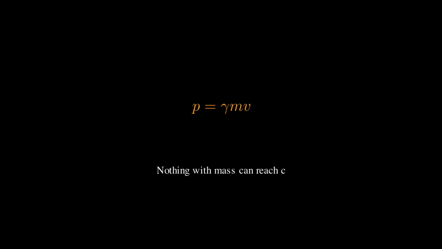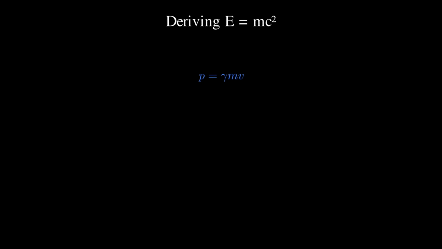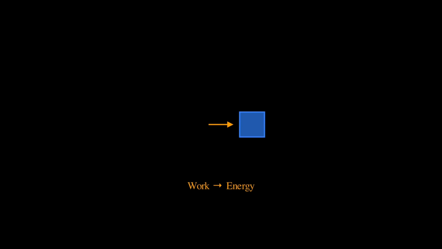Now we have relativistic momentum. The next question is what it tells us about energy. We've got relativistic momentum, and now it's time to find the energy. We'll do it through work. When you push something, you do work on it, and that work becomes kinetic energy. The harder you push and the farther it moves, the more energy you transfer.